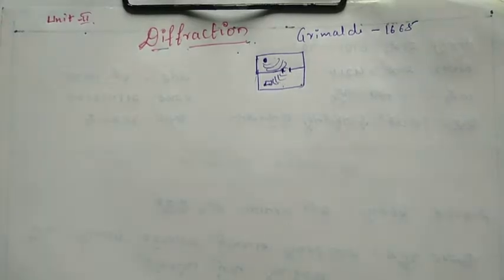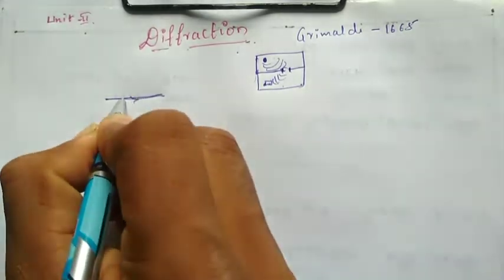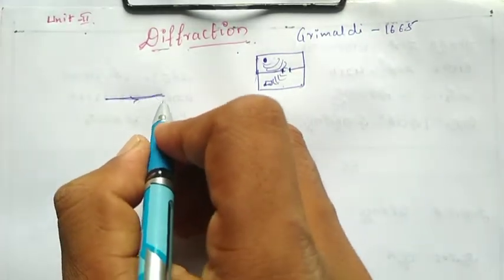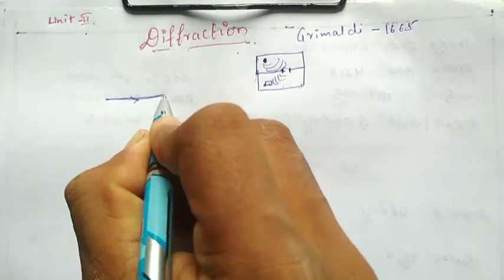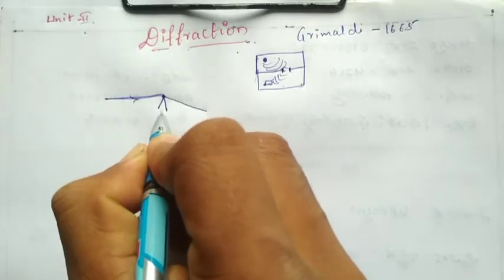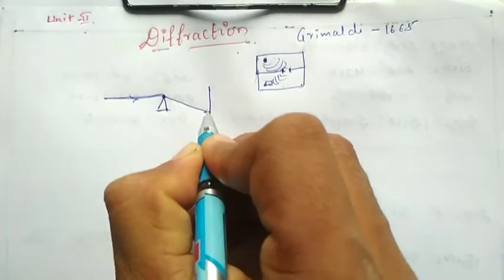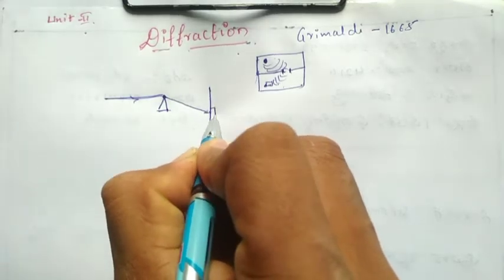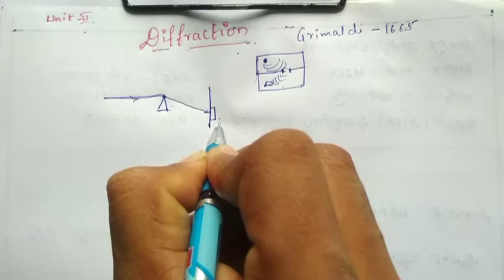Generally the wave will be traveling. So the light wave or ray will be traveling and it will touch any obstacle, and at that time it will be bent and form a pattern on a screen, and it also forms a shadow of this obstacle behind the screen.